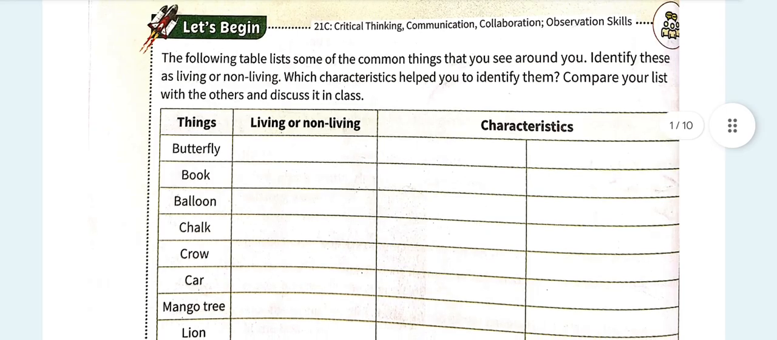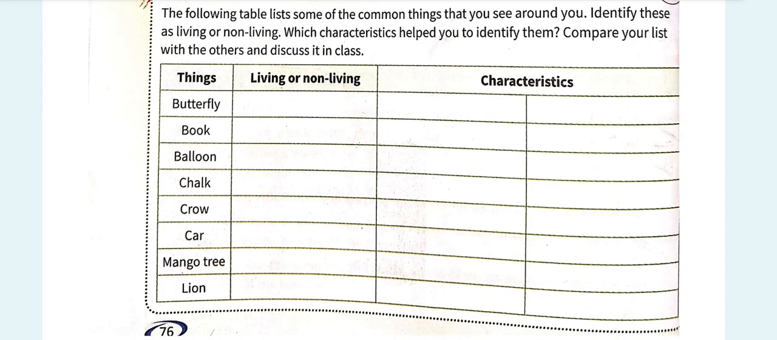Now here you can see some examples of living things. Now you know what these living things are. Some of them are living things and some are non-living things. How do we differentiate them? Butterfly, crow, mango tree, lion, all of them are living things, but the rest of them are non-living things. How have we differentiated them? Because we know their characteristics, don't we?